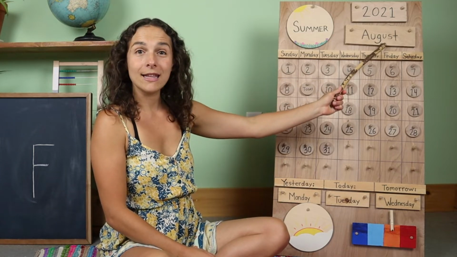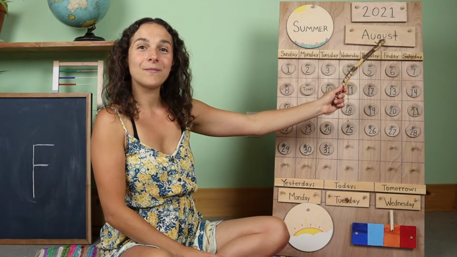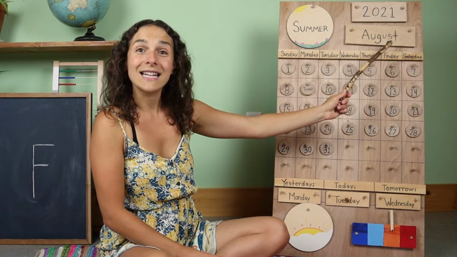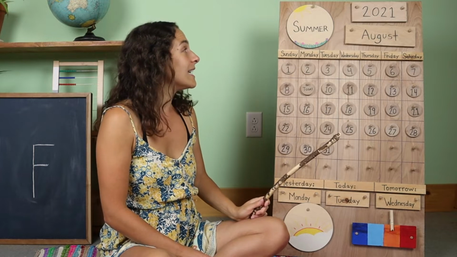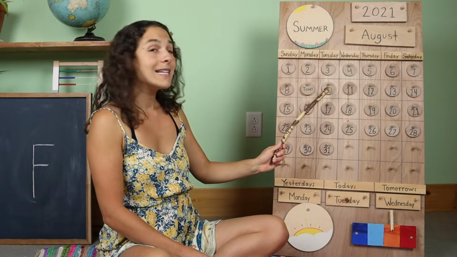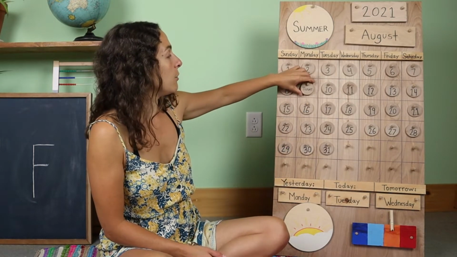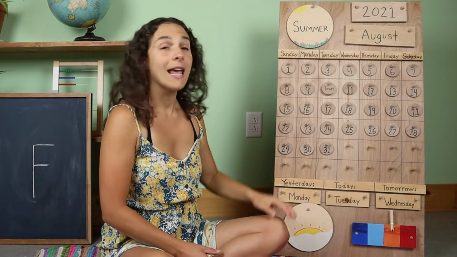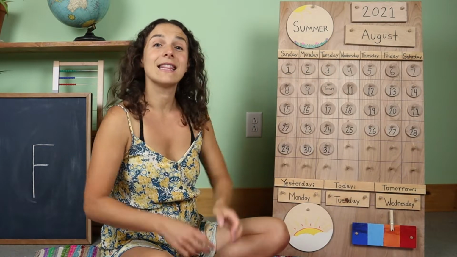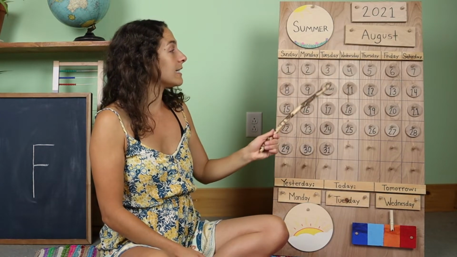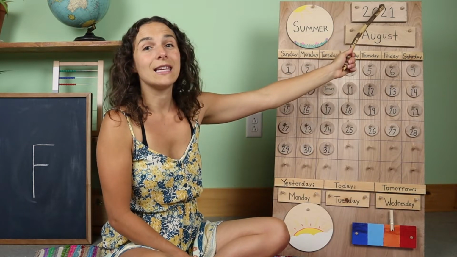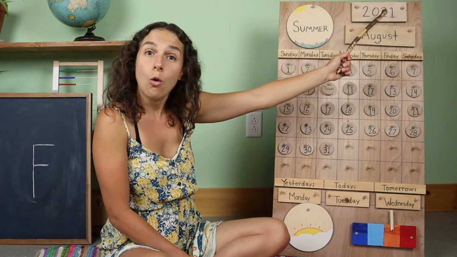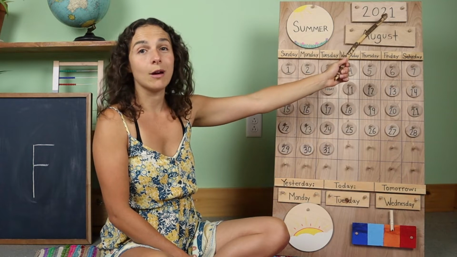First, let's go over the date. Here's the month. Do you know what the month is called? August. That's right. Recently, we started a new month called August. Today is August 10th. So I'm going to move the chip over from yesterday. Yesterday was August 9th. Today is August 10th. And right up here we have the year. You can say that the year is 2021.